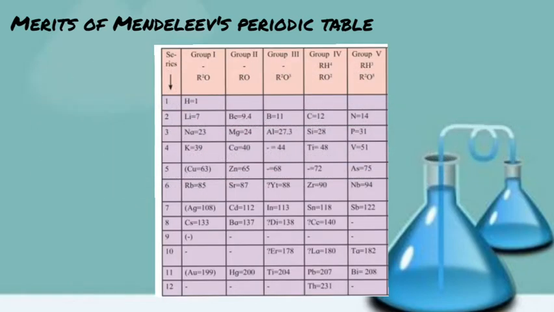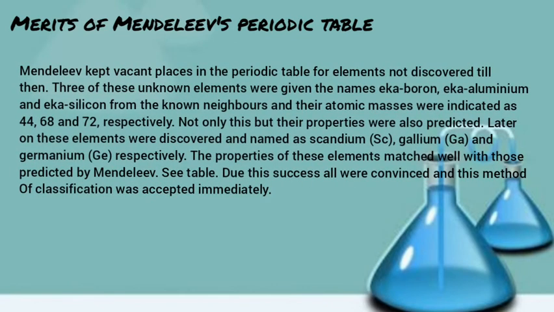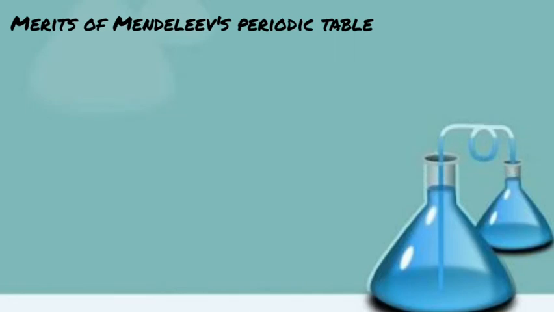The properties of these elements matched well with those predicted by Mendeleev. See table. Due to this success, all connoisseurs realized the importance of Mendeleev's periodic table and this method of classification of elements was accepted immediately.